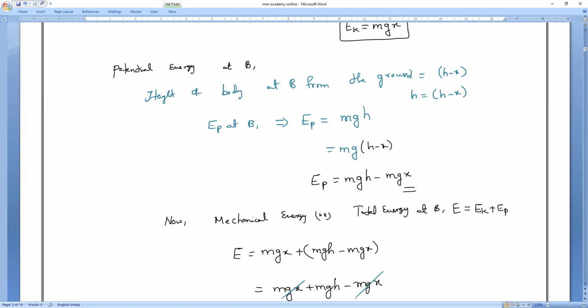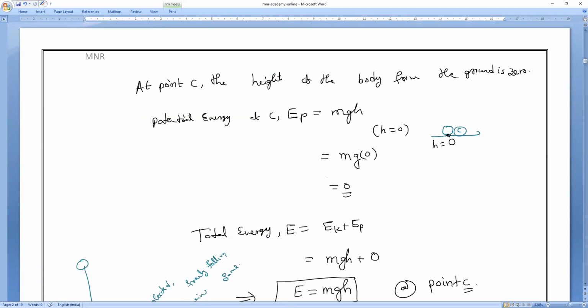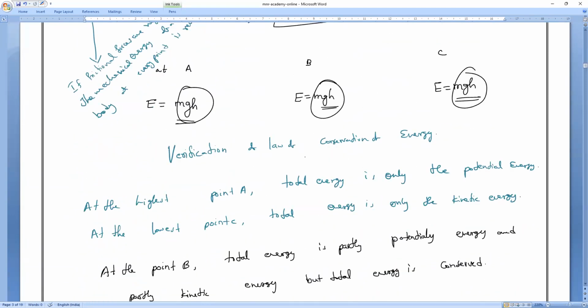Thank you. This is about today's class. Happy Sunday. Enjoy. Tomorrow we'll continue the law of conservation of energy for a simple pendulum and transformation of energies. Then we'll go with the last concept, called power. So finish this derivation and learn. This is the most important derivation, the verification of the law of conservation of energy. This is what you should learn. Okay, all of you. Thank you. Happy Sunday. Enjoy the day.